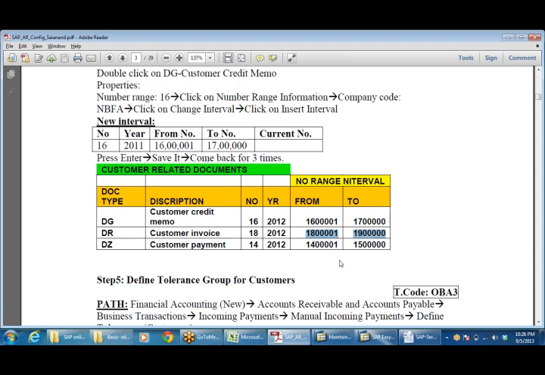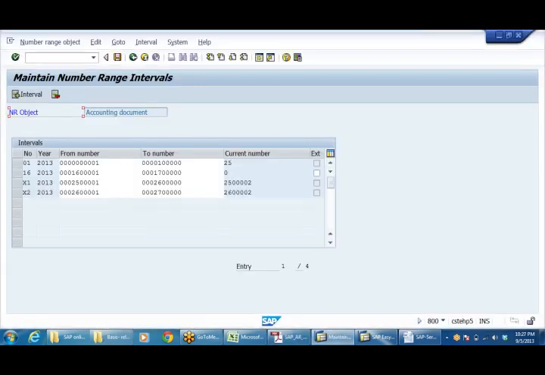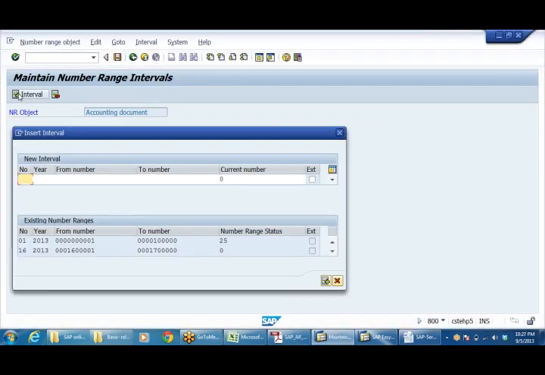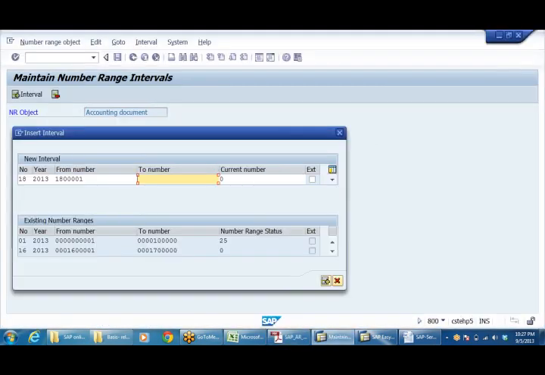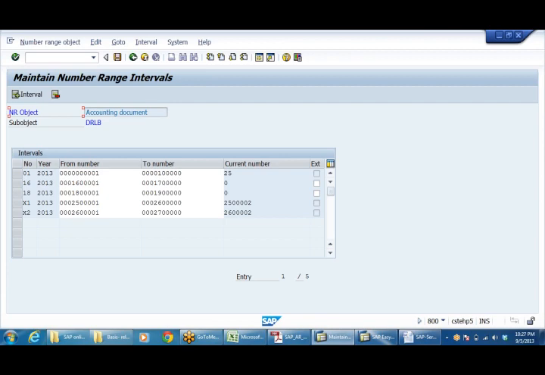So here 18, here 2013, 18 lakhs 1 to 19 lakhs. Right? Save it.